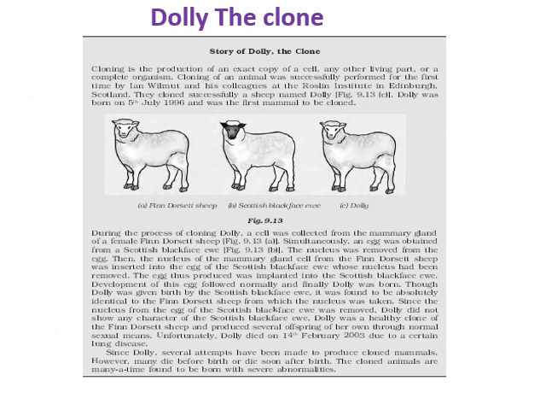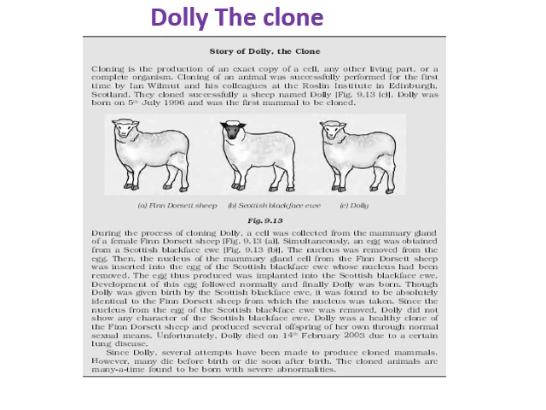Dolly the clone. Cloning is the process of producing an exact copy of a cell from any living part other than the reproductive part of the body. First of all, it was performed in a sheep in the year 1996. The first successful clone was a sheep named Dolly. During the process of cloning, a cell was collected from the mammary gland of a female Finn Dorset sheep, and an egg was obtained from a Scottish Blackface ewe.